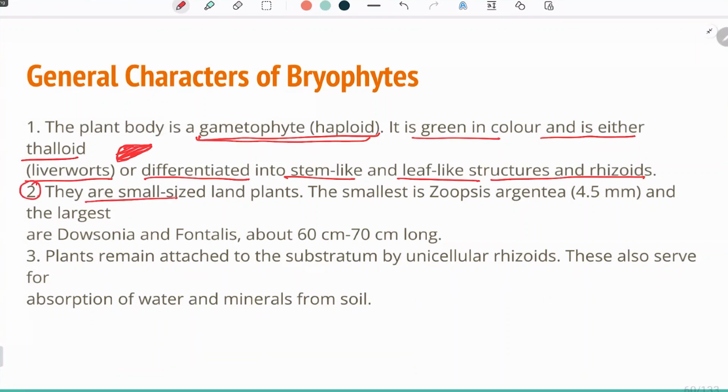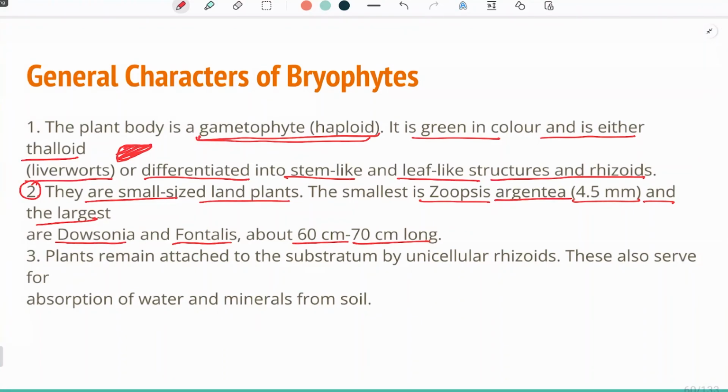Second, they are small sized land plants. The smallest is Zoopsis argentea, which is 4.5 millimeter, and the largest is Dawsonia superba, about 60 to 70 centimeter long. This means that these bryophytes are very small plants.